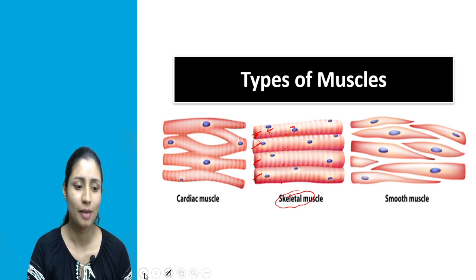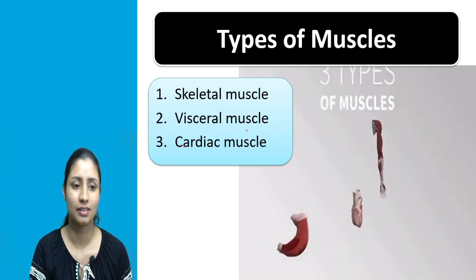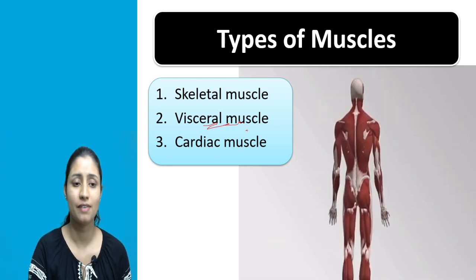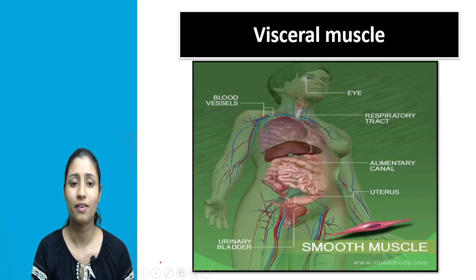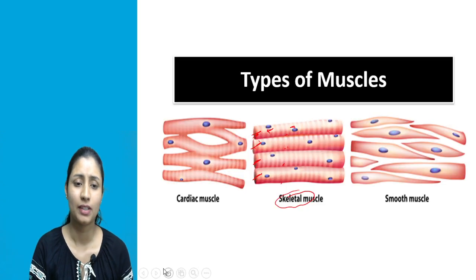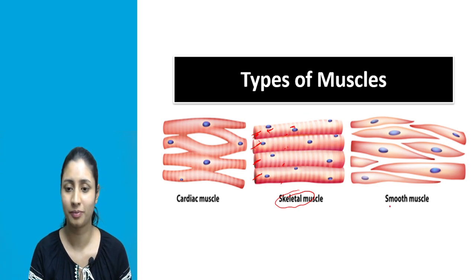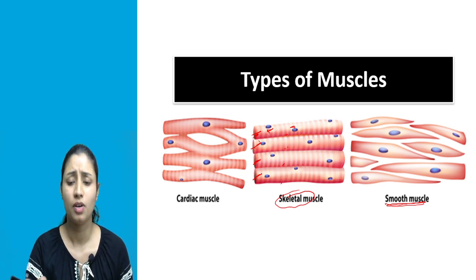Then the second type of muscle is visceral muscle. Okay, second type of muscle is this visceral muscle. Now we have seen why it is known as visceral muscle. It is because these muscles are present in our visceral organs. That's why it is known as visceral muscle. Now another name for visceral muscle is also the smooth muscle. Look at the third diagram here. Okay, another name for visceral muscle is smooth muscle. Now, why it is known as smooth muscle, that we'll see later.